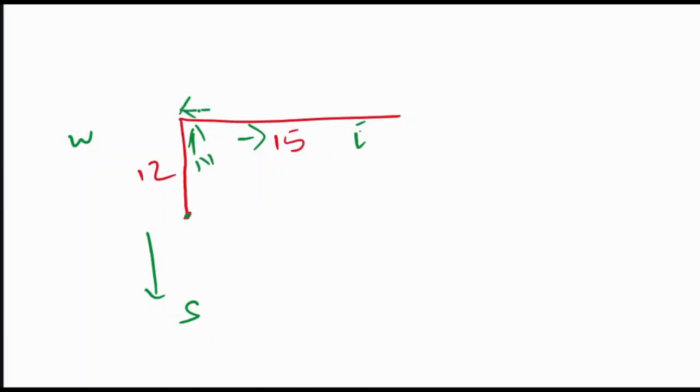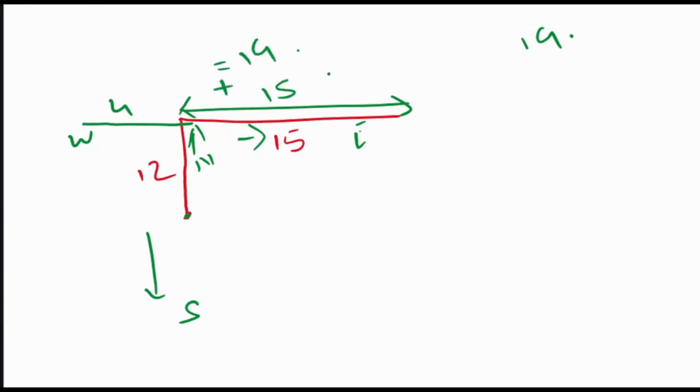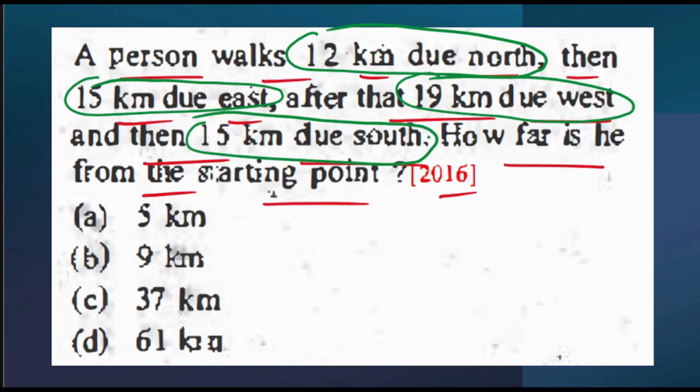So this is already 15 kilometer. How much more has he traveled towards west? 19 kilometer total he has traveled. So this is 15 kilometer. That means additionally he traveled 4 more kilometer, because then only, if we total these two, it comes to 19, right? Let's understand this again. See, they have mentioned 19 kilometer due west.